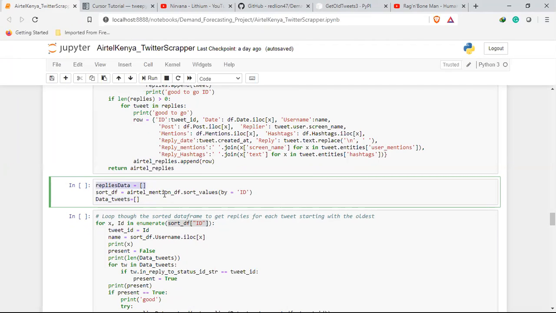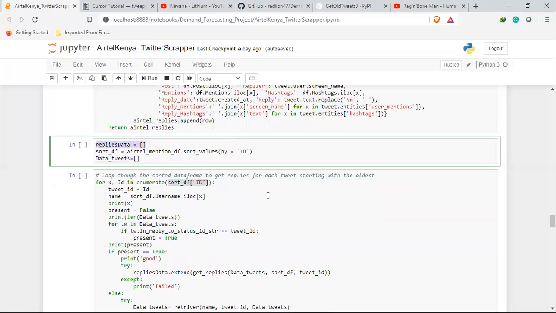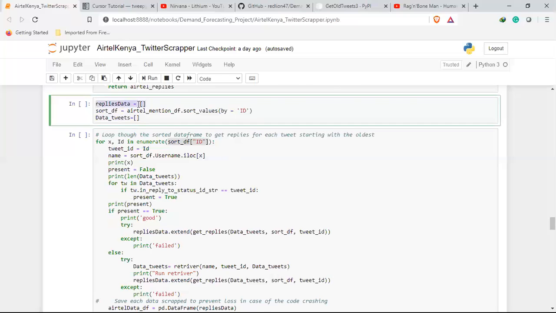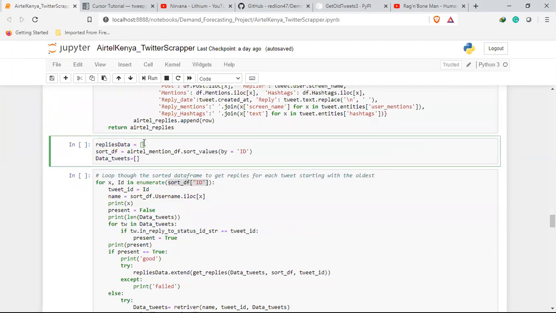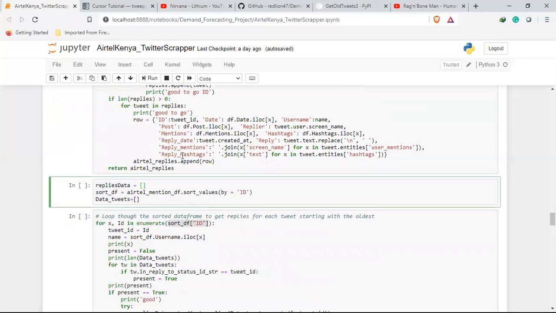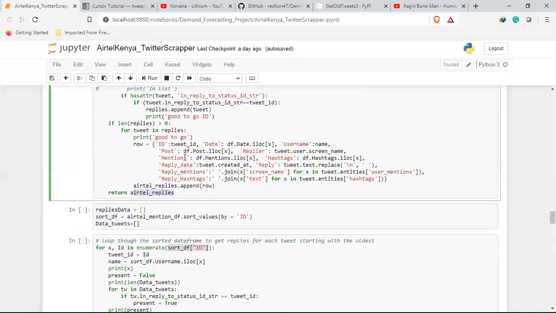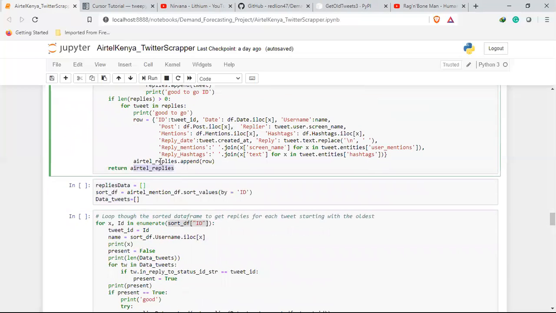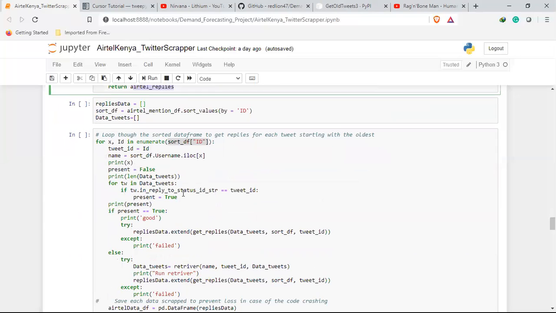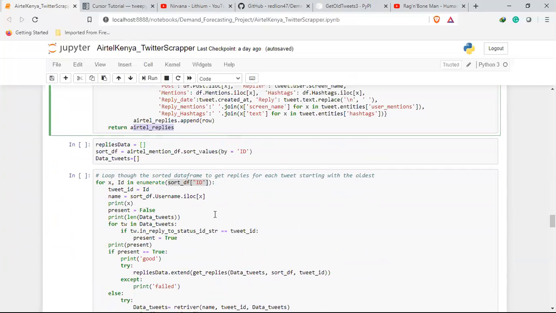Then replies data. I've started to forget where that was. Oh yes, I got it. So replies data is now where I'm placing these small dictionaries I'm getting here. I'm getting a list of dictionaries. This is more of just extending it, making it available for me outside this function.